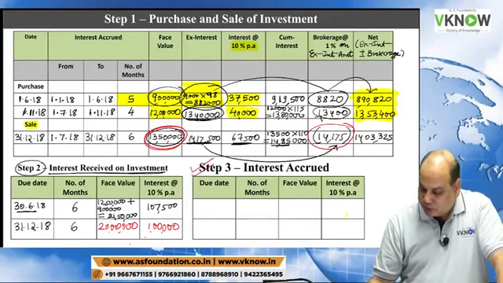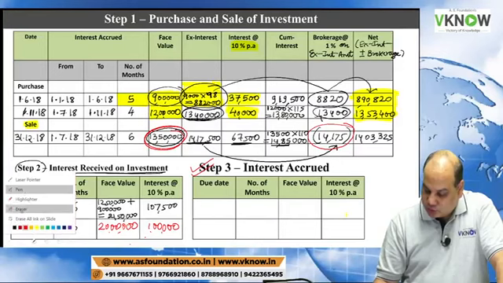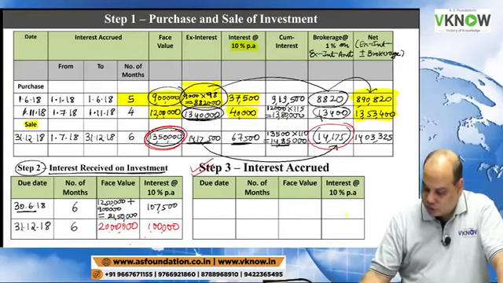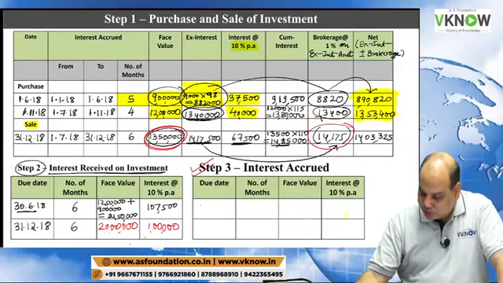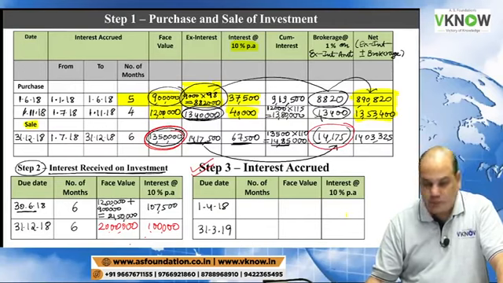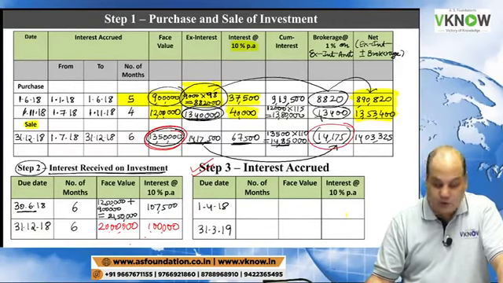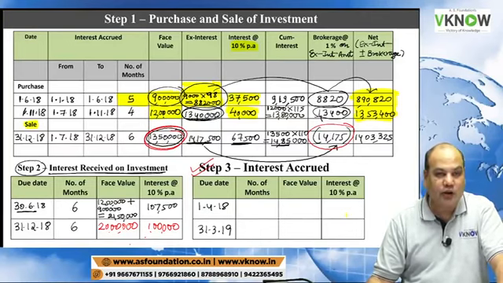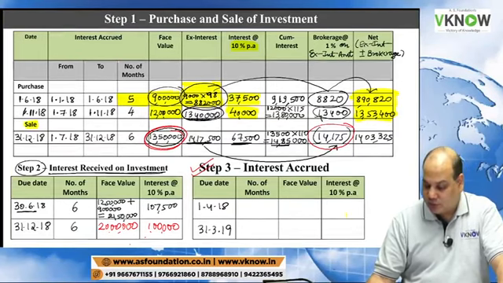Step number 3, write down. Interest accrued. For interest accrued, first we will take the opening date 1/4/18 and then we'll take the closing date 31st March 19. Interest accrued: due date, number of months, face value, and interest at the rate of 10%.